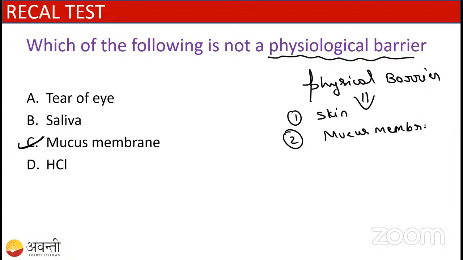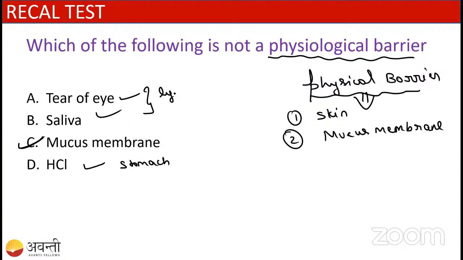Mucous membrane, right? So these two things act as a physical barrier. Then coming to the tears of the eye, HCl in the stomach, and the saliva. I have told you that tears of the eye contain an enzyme called lysozyme, right?